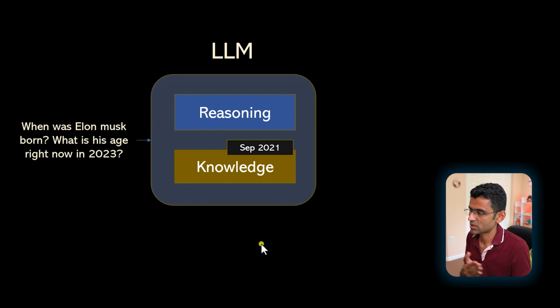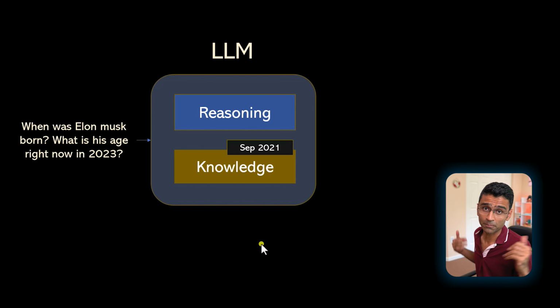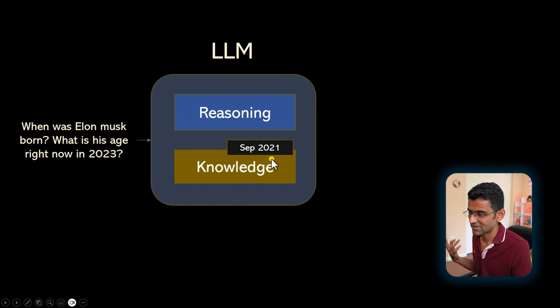Let's look at some other question. When was Elon Musk born? What is his age now in 2023? Now, maybe this can be answered by the LLM's knowledge, but let's say you are asking some question which is related to an event which happened in 2022. Now, this guy doesn't have knowledge after September 2021, but once again, it has a reasoning capability. So it will say, okay, in order to answer that question, first I need to find out when was Elon Musk born.